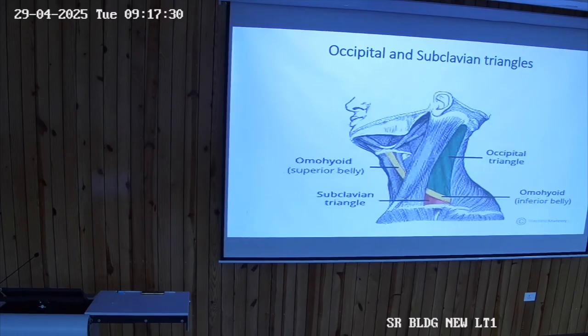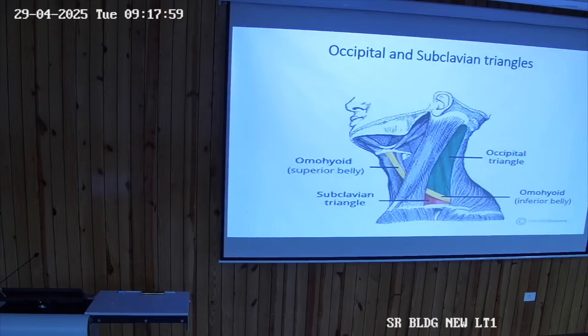Now can you tell me the structures which will form the roof, which will form the floor? Which structures will form the roof? Skin, superficial fascia. Then in the superficial fascia, which structures will you encounter? Platysma muscle, very good. Or cutaneous nerves. So cutaneous nerves here will be coming from which spinal nerves? We are in the neck. Cervical which?